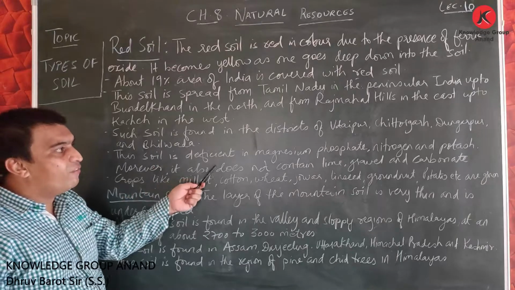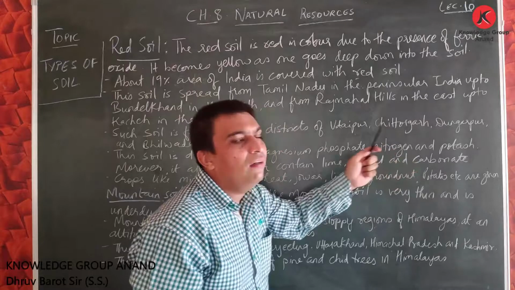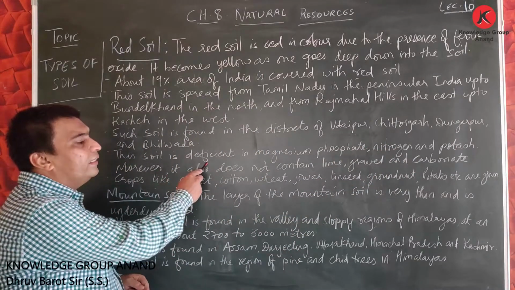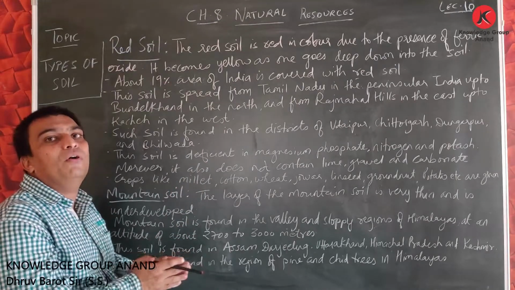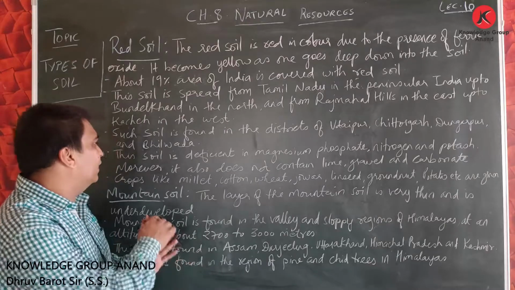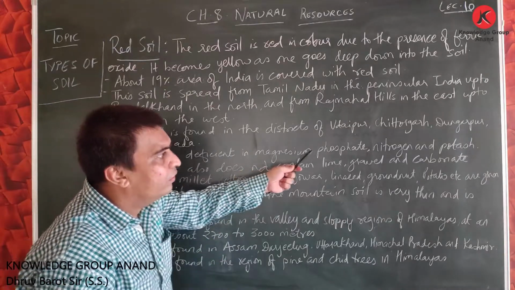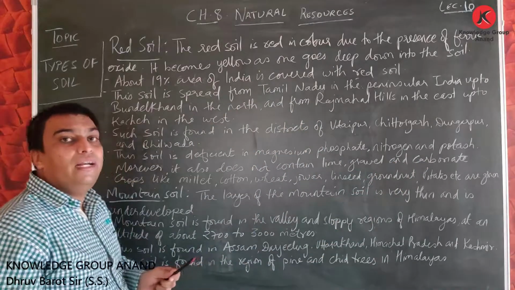This soil is deficient in magnesium, phosphate, nitrogen and potash. That means, friends, this soil is deficient. Means they are having less amount of, they are lacking, we can say. This soil is lacking in magnesium, phosphate, nitrogen and potash, right?